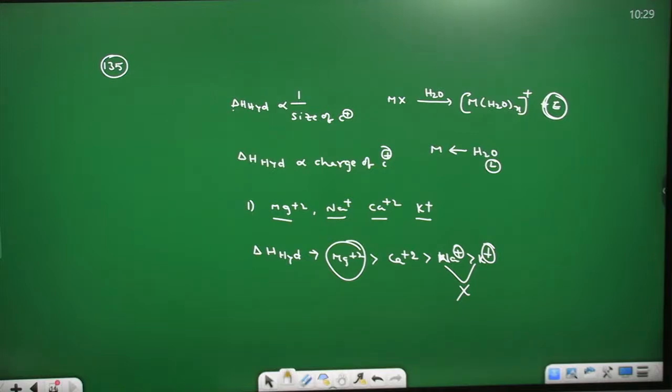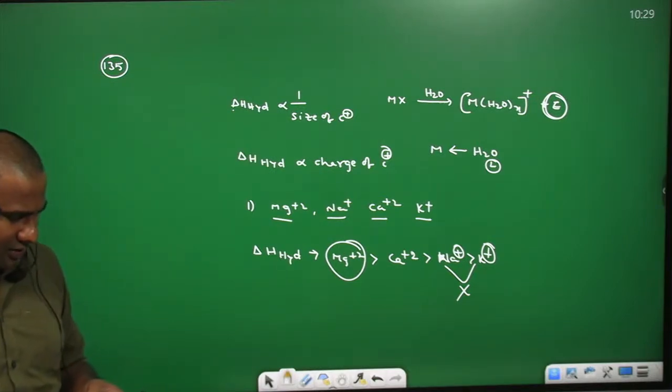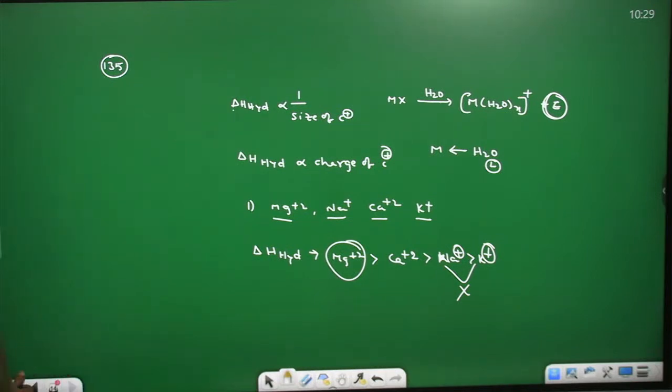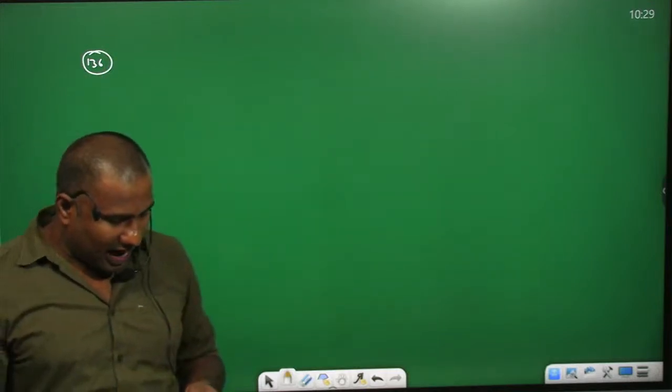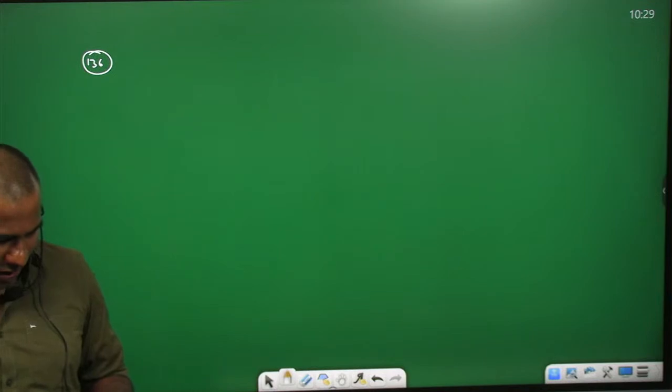Next one. Identify the correct statement from the following. Question number 136. Question number 136, you can see guys. Identify the correct statement from the following.